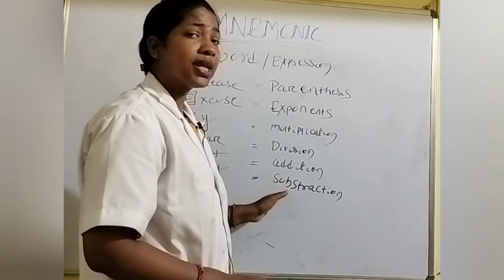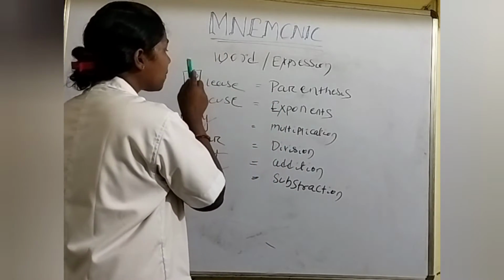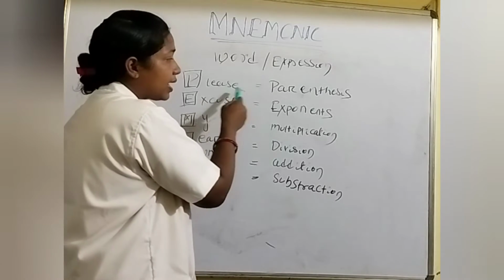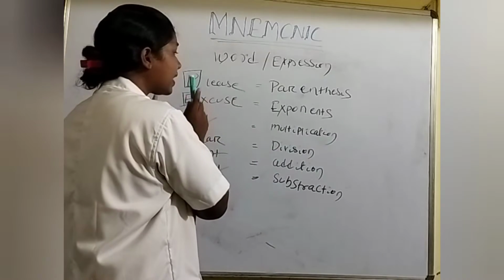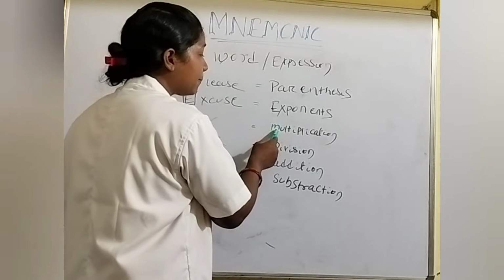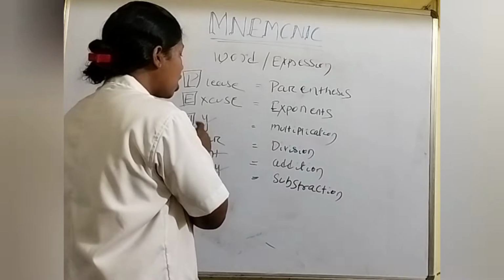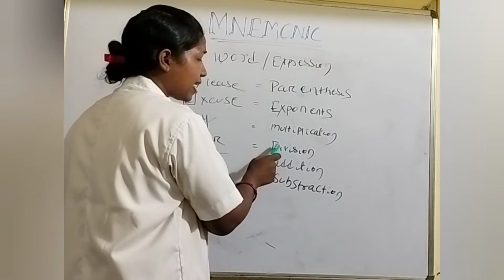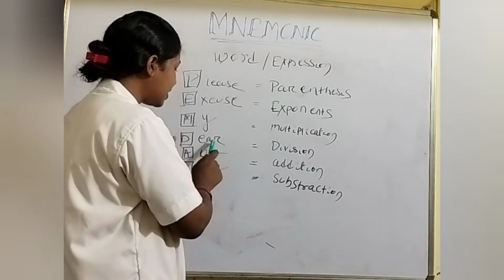Now you should take the first letter of each word. I take the letter P, and from that P I make a new word: please is my new word. Again, for the second, I take the first letter, E, and from that E I use a new word, excuse. Next I take the first letter, M, and from that M I use a new word, my. Next I take the first letter, D, and from that D I make a new word, dear.